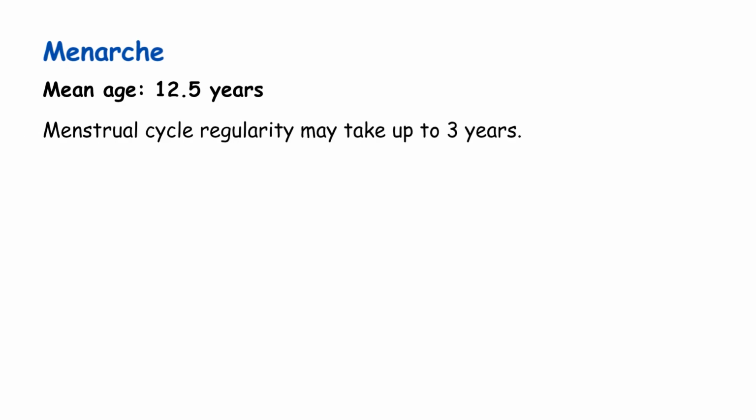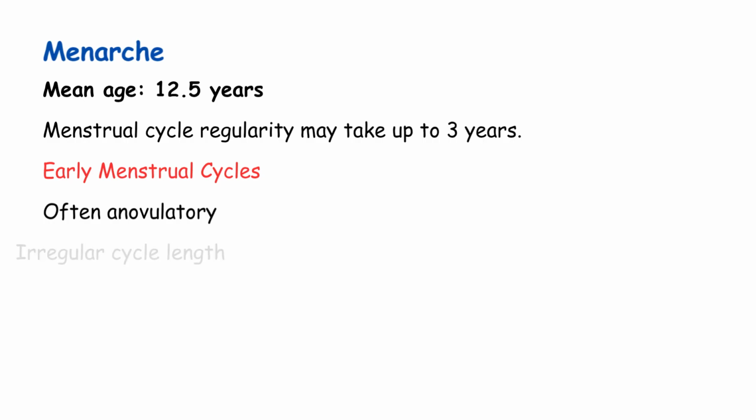But don't worry if it takes time. It may take up to 3 years before the menstrual cycle establishes a regular pattern. This is completely normal. Also, initial cycles are usually anovulatory. Anovulatory means no ovulation occurs. The periods happen, but no egg is released. They can be unpredictable and irregular in the beginning.